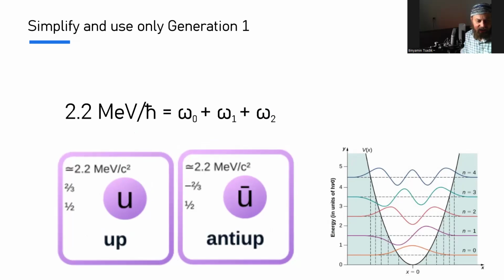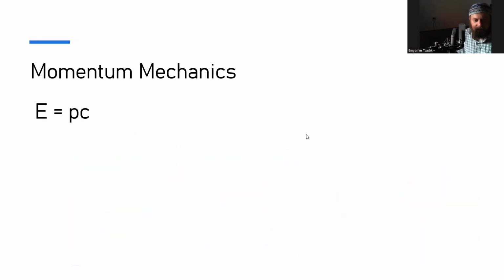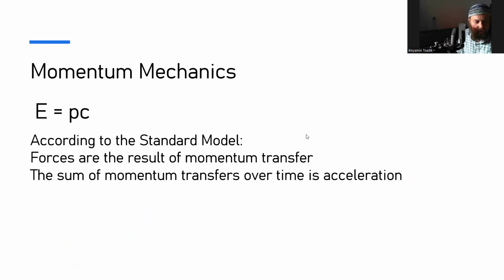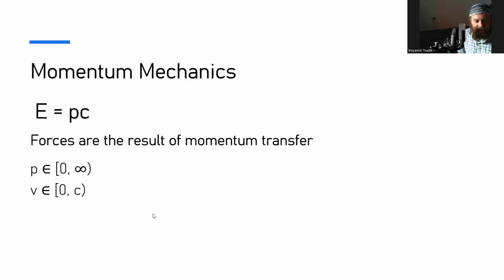And then here there's the up and anti-up, right? They've got different charges. And so we're going to have to also explain that charge. Why is that charge coming in fractions? So let's look at momentum mechanics. According to the standard model, forces are the result of momentum transfer. There's no actual such thing as a force. What's actually changing is this energy is going to momentum. So we are transferring momentum, we are causing motion. The sum of momentum transfers over time is acceleration. So these forces are the result of momentum transfer, not the other way around.